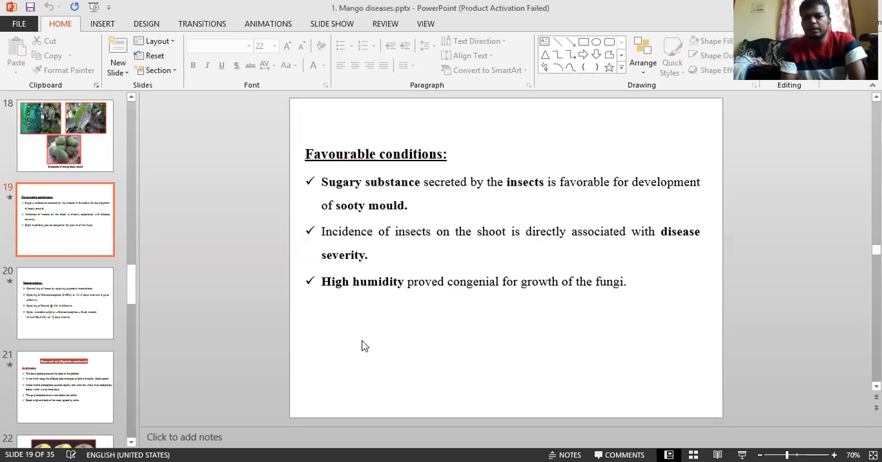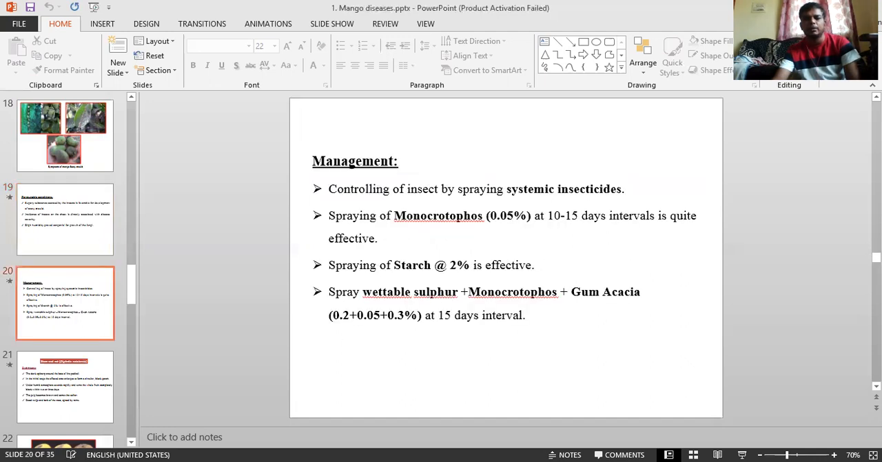And coming to the favorable conditions, how it develops: a sugary substance is created by the insects we listed earlier, and the pathogens survive in that. The incidence of insects on the fruit is directly associated with disease severity. Wherever there is damage on the fruit, the pathogen can easily get in. And high humidity provides conditions for the growth of the fungi. That is about the pathogen, favorable climatic conditions, all those things. Coming to management: controlling the insects by spraying systemic insecticides.